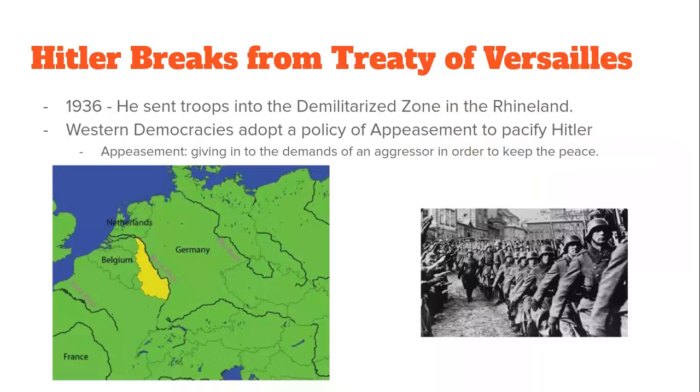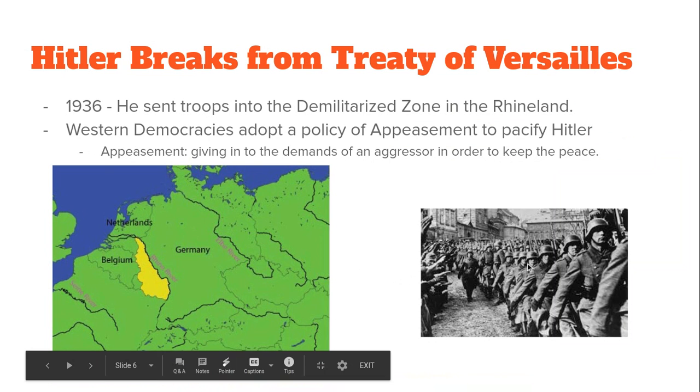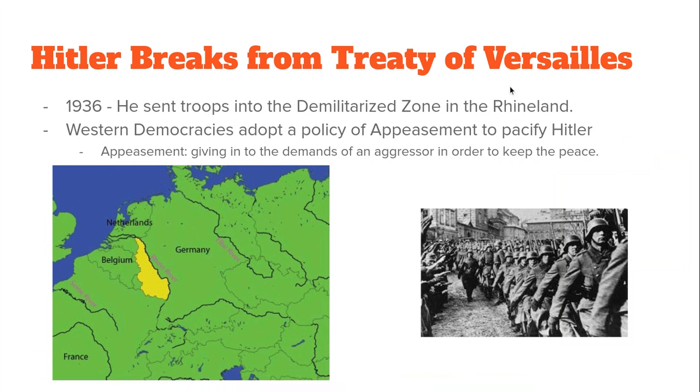Next, Hitler starts to break away from the Treaty of Versailles. If you recall, Hitler is going to be a militarist. He's going to increase the size of the German Army, Navy, and Air Force, something that the Treaty of Versailles said they couldn't do.